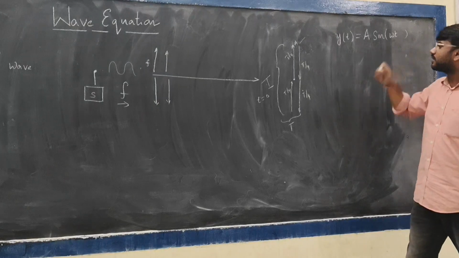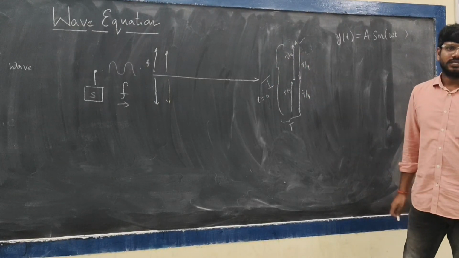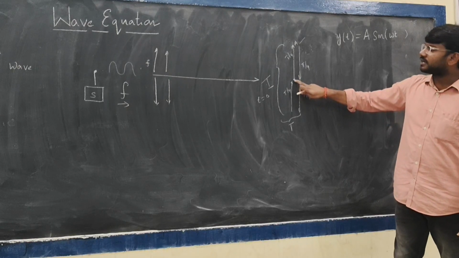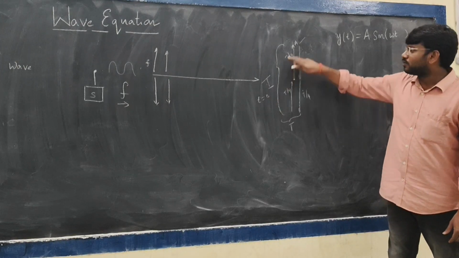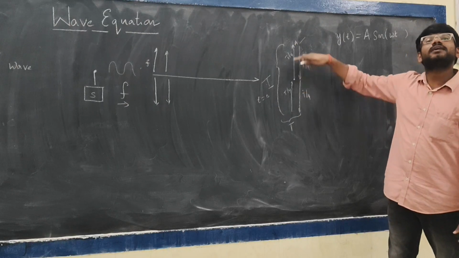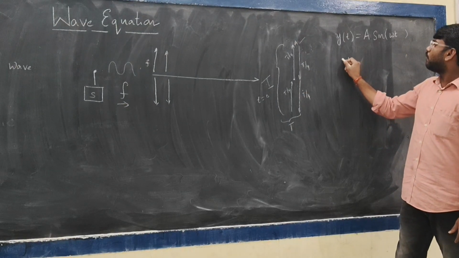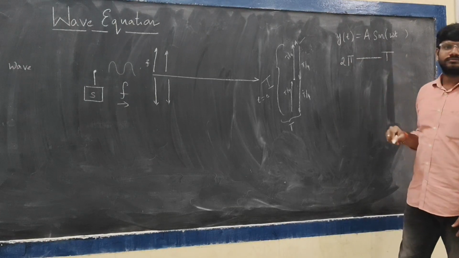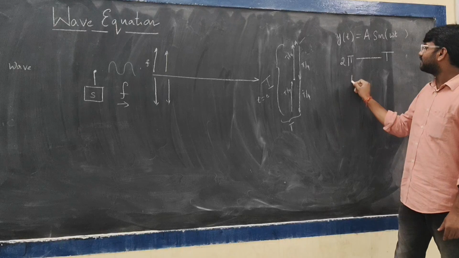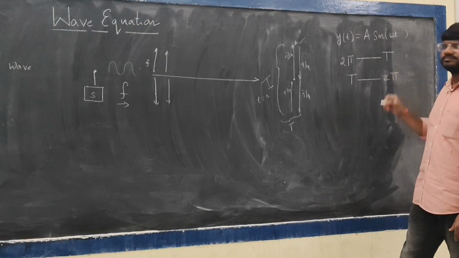How can we represent omega? It depends on how much time it takes to oscillate. Here, if you observe, the particle starts from t equal to 0 and takes a time of capital T to get back to the original position. I mean to say, to undergo a phase change of 2 pi, it takes a time of capital T.